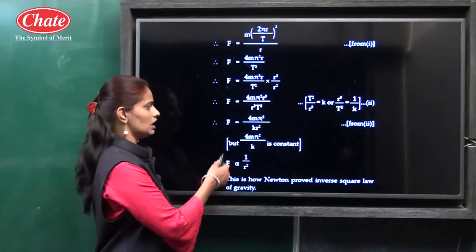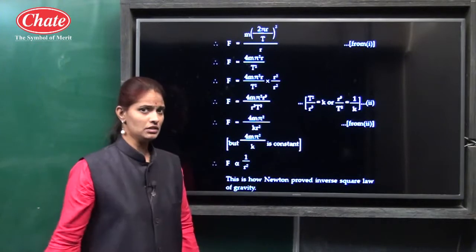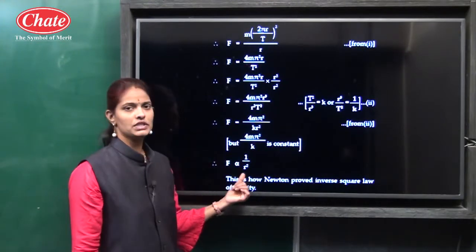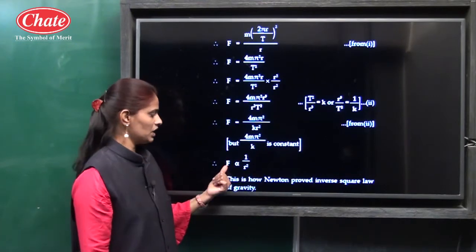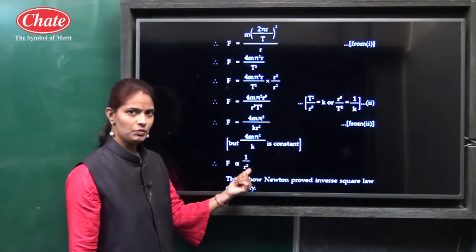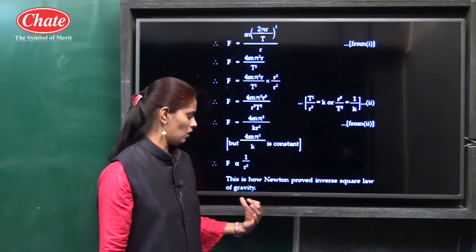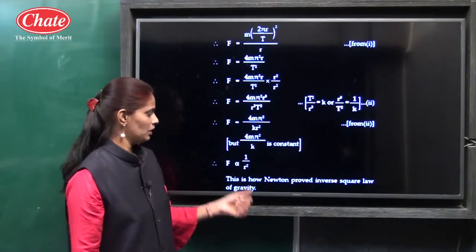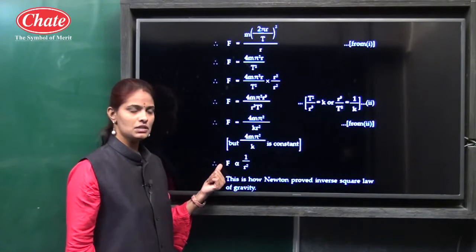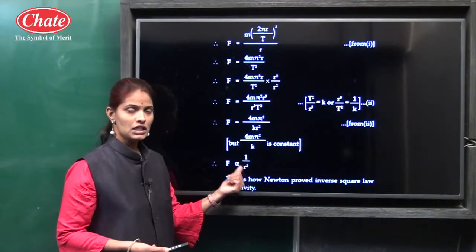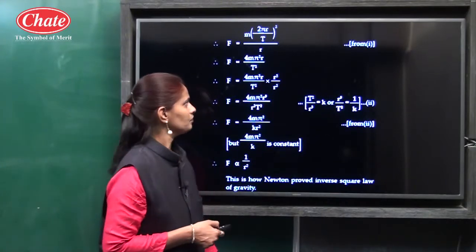Okay, so here we know 4m pi square upon k is constant. That is why we get F is inversely proportional to r square. It means this is how Newton proved the inverse square law of gravity. Okay, it means if distance decreases, force increases; if distance increases, force decreases. So this is the inverse square law of gravitation.